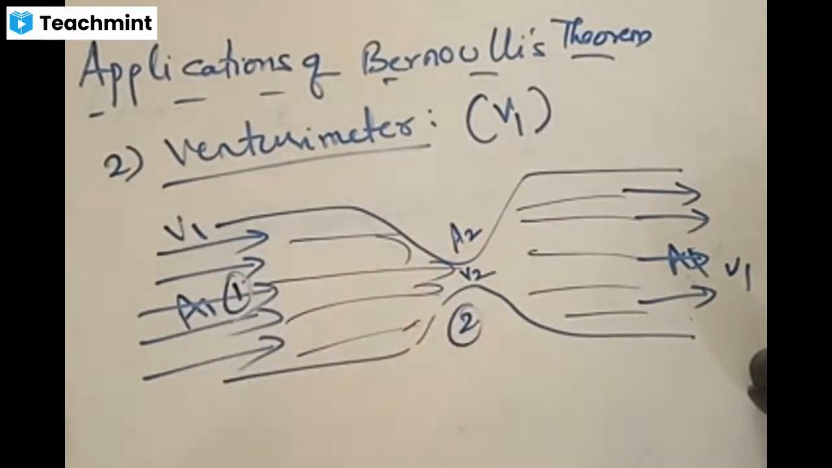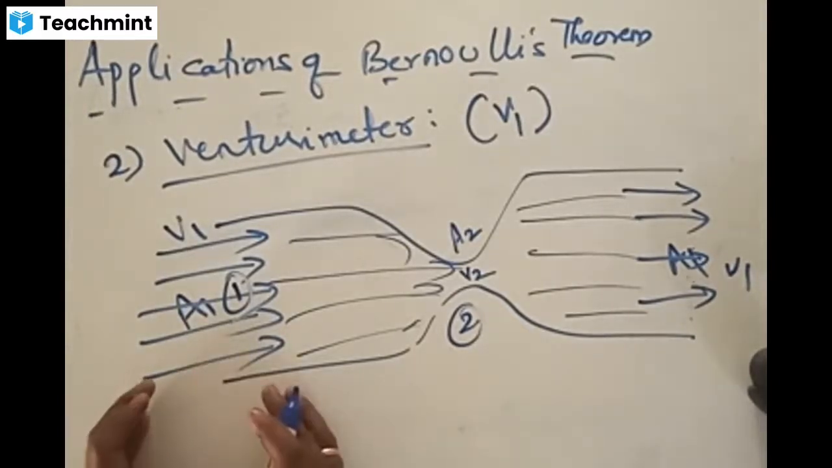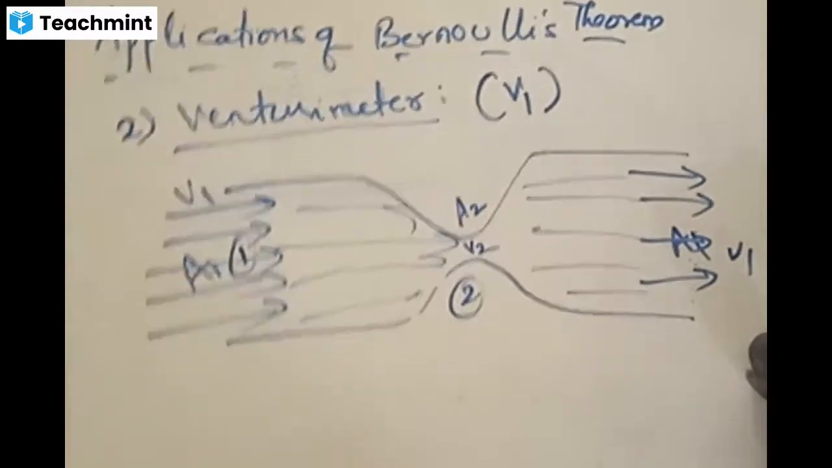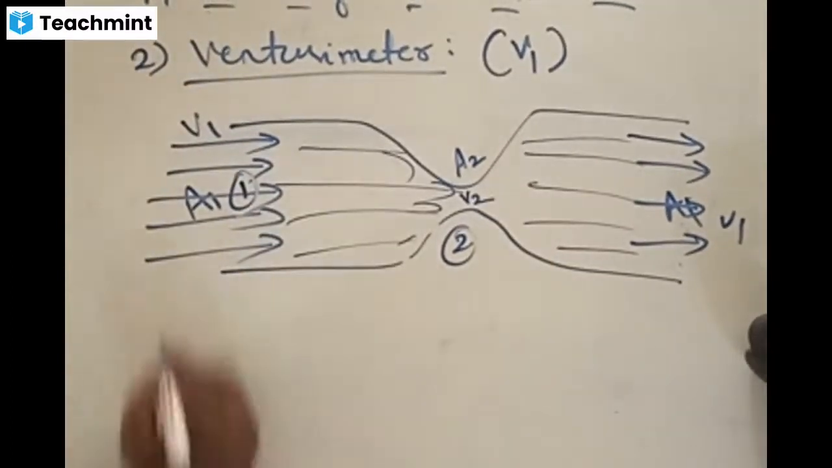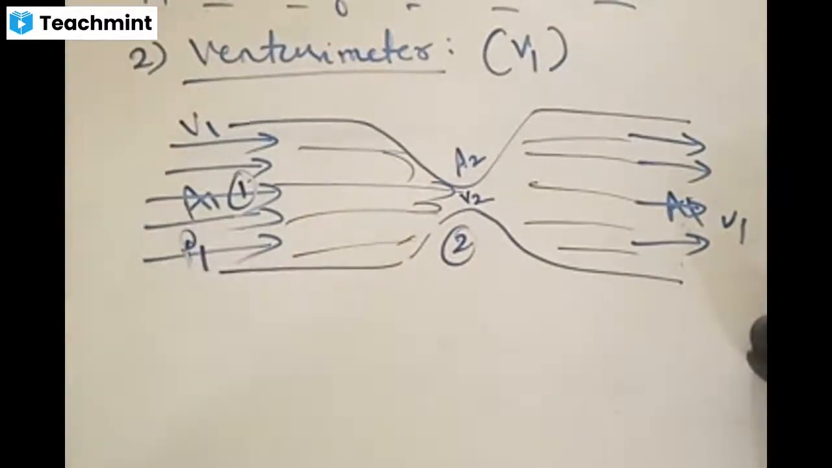This is region 2. Bernoulli's theorem. The sum of three things at region 1 is equal to the sum of three things at region 2. Right? Applying Bernoulli's theorem only. We are talking about applications of Bernoulli's theorem. Now, to apply that, let us suppose that the pressure is P1 here, and the pressure is P2 here.